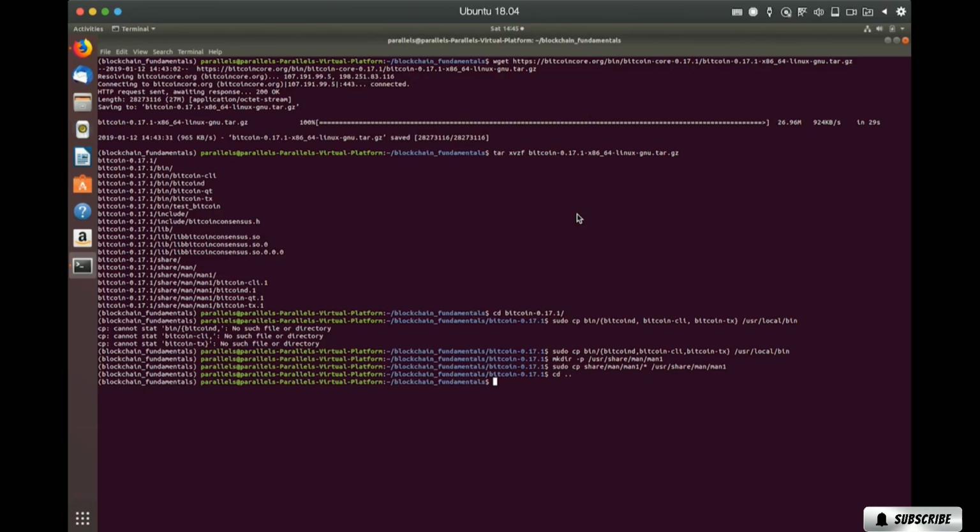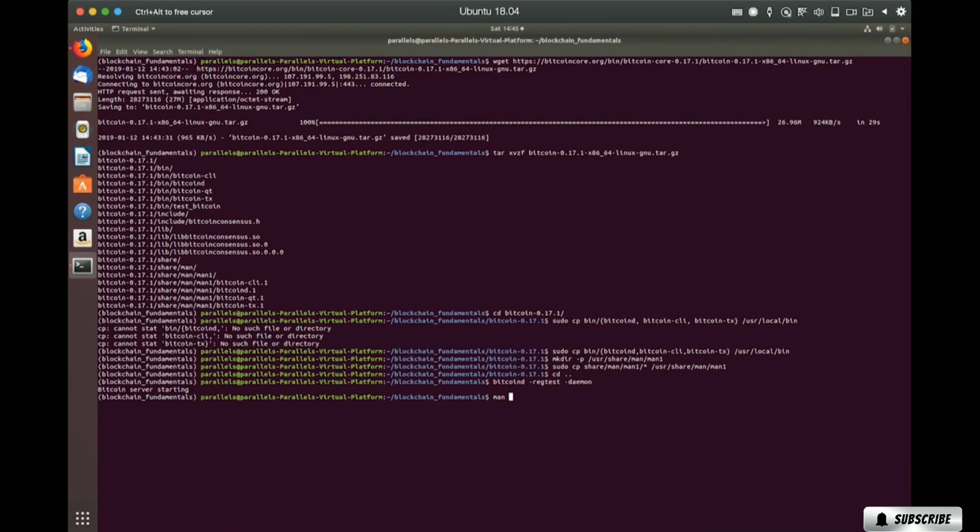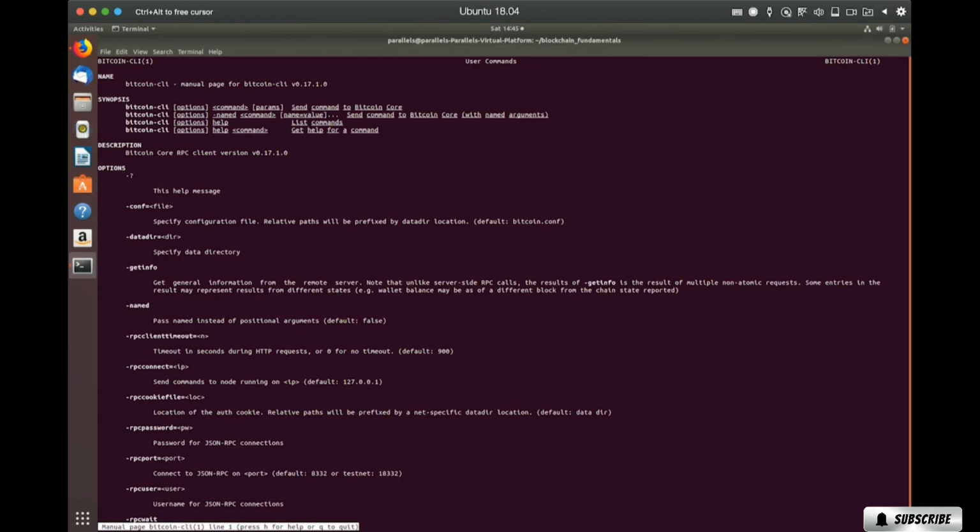We'll go back a folder here, and we want to run bitcoind with the regtest flag, don't forget this. And we'll run as a daemon, so it's in the background. Okay, should be running. Let's try a few commands here. If you look at the man page for bitcoin-cli, you'll see how to use it.